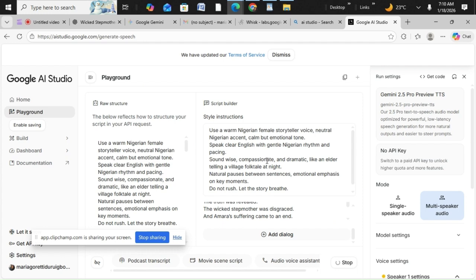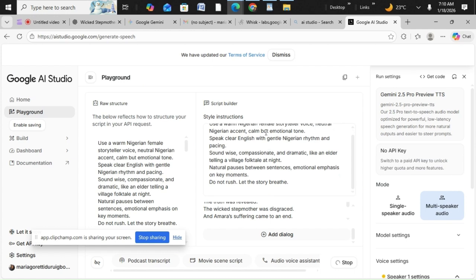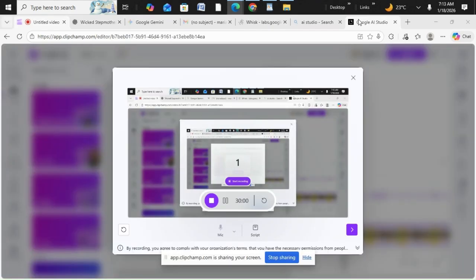You can see it says use a warm Nigerian female storyteller. So it's actually going to be a Nigerian female storyteller, and it's also going to try to imitate a Nigerian accent, because the setting of the story is Nigerian. It's not going to look good if your story is in a Nigerian accent and the person doing the voiceover sounds like an American. So this is what we're trying to do. Maybe I can pause and let the voiceover finish generating.